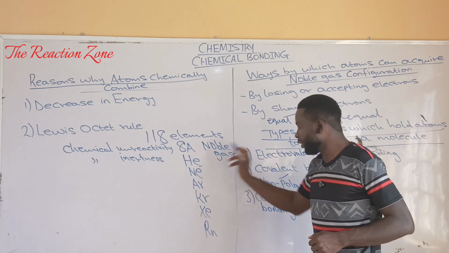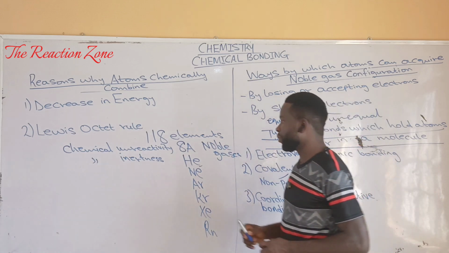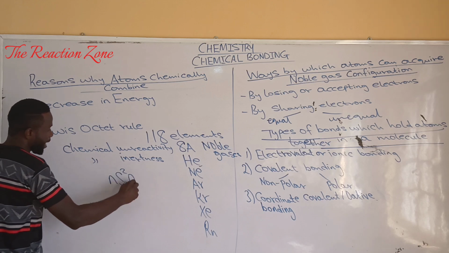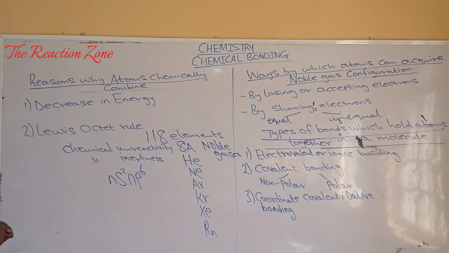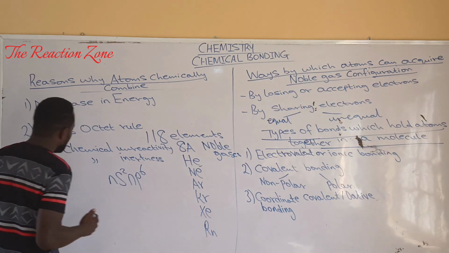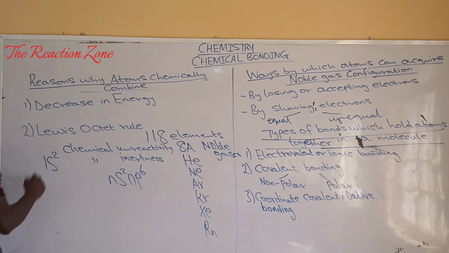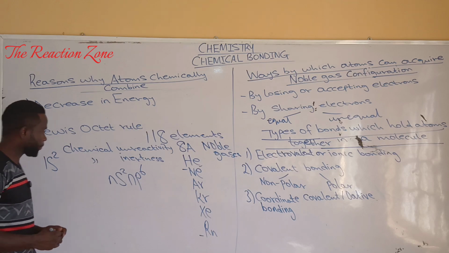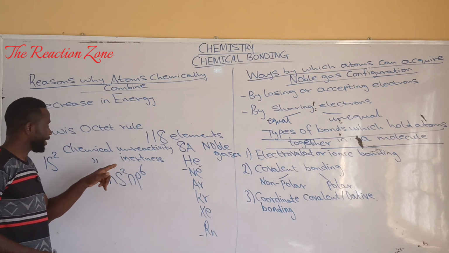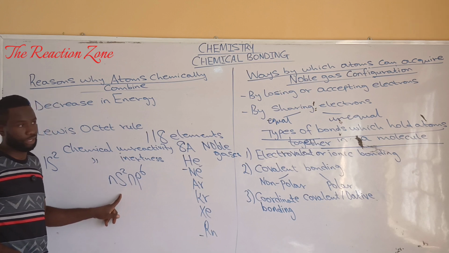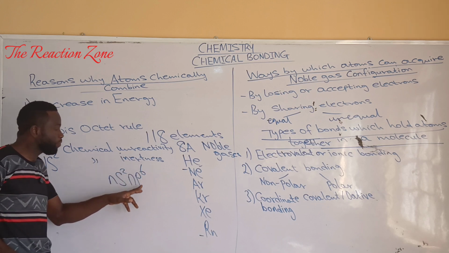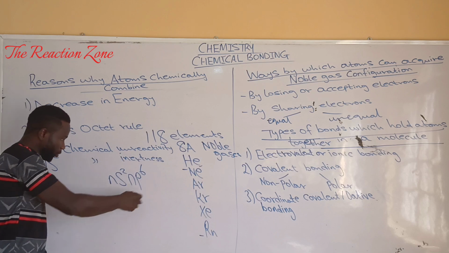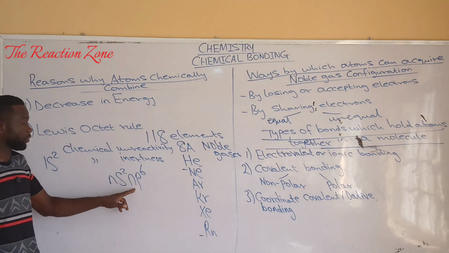With the exception of helium, other members of this group have an outermost shell electronic configuration that is ns2 np6, meaning that with the exception of helium, whose outermost shell electronic configuration is 1s2, the other members of this group have 2 electrons in the s subshell of the outermost energy level and 6 electrons in the p subshell of the outermost energy level, giving them a total of 8 electrons in their outermost energy level or outermost electron shell.